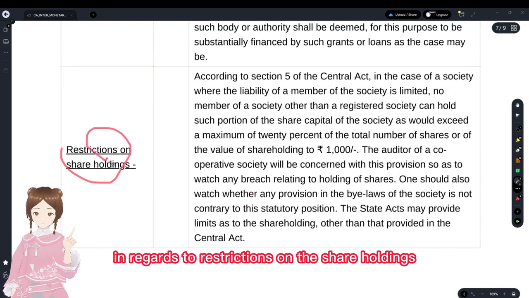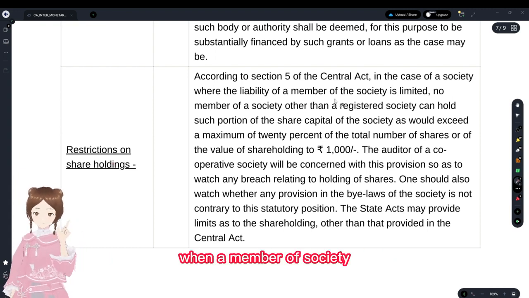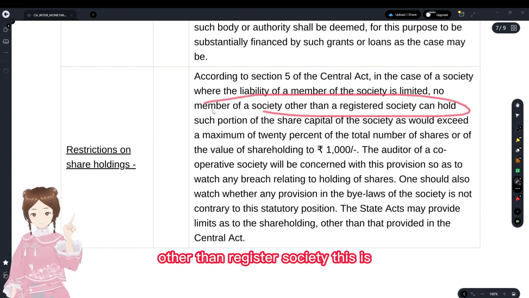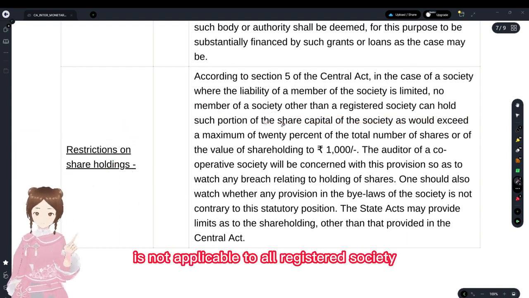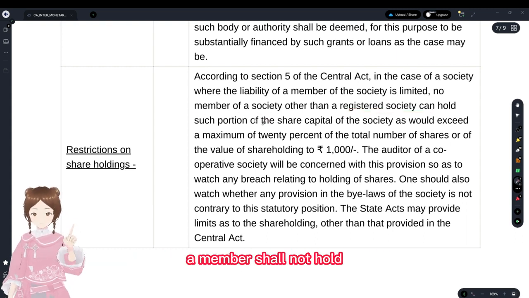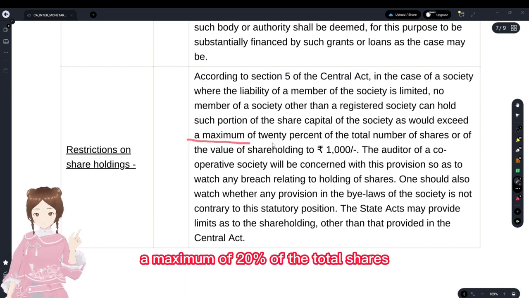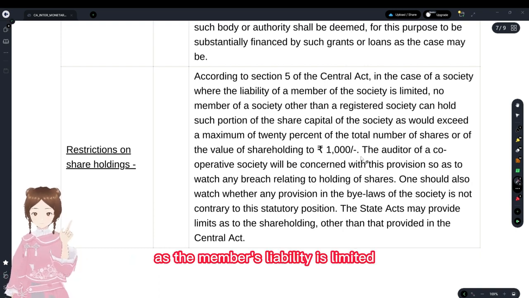With regards to restrictions on shareholdings for any kind of society, this restriction on shareholding is not applicable to a registered society. For a member of a society other than a registered society, a member shall not hold a maximum of 20% of the total shares or a value that is more than 1000 rupees, as the member's liability is limited.